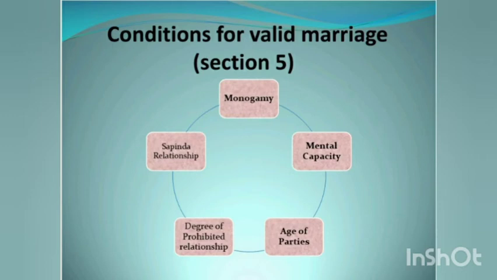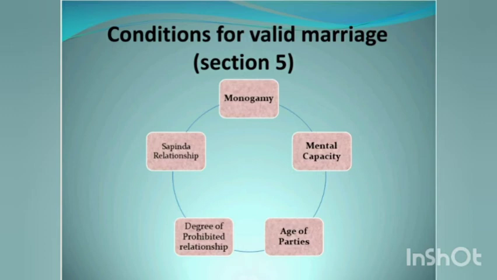The last condition we have is Sapinda relationship, which means two persons offering pind to same ancestors, which earlier was 7 generation through father and 5 generation through mother, which now has been reduced to 5 generation through father and 3 generation through mother. So with this we complete the topic conditions for valid marriage.